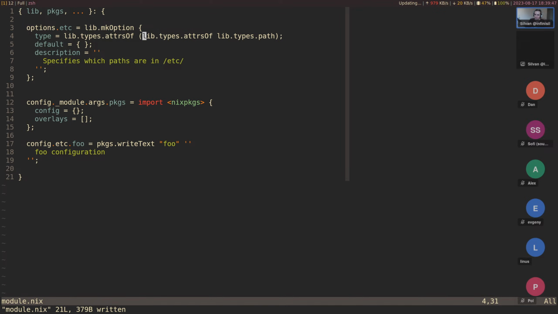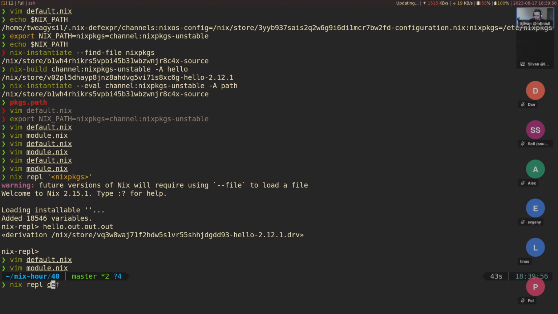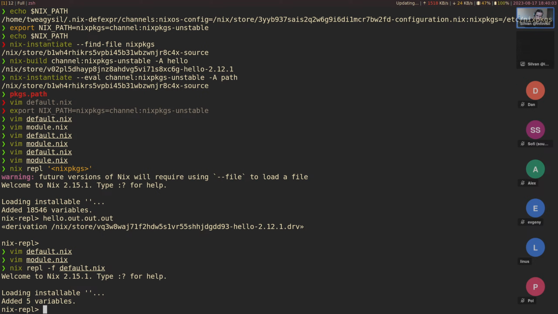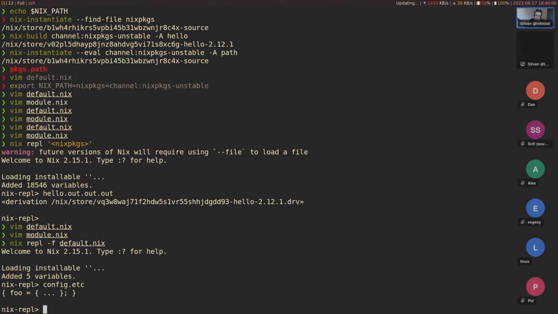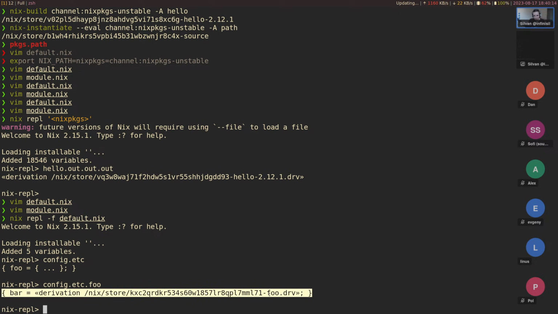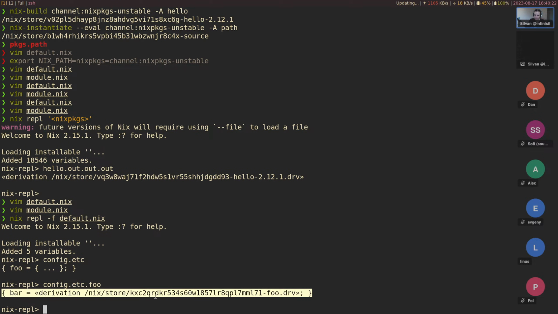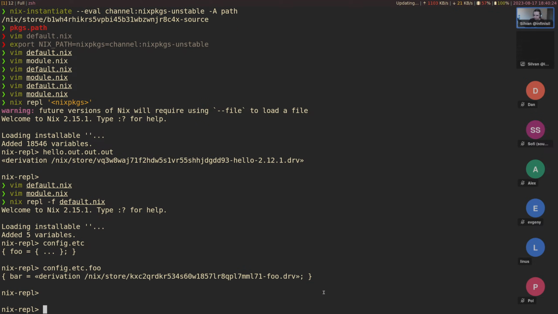If we have a nested attrsOf, then say foo.bar, now it doesn't build anything. It's just because if we were to nix repl this and say config.etc, this is an attribute set that has foo in it, but foo is also an attribute set, but it's not a derivation itself. So nix-instantiate does this one level of recursion into here, and it would have built this foo value if it was a derivation, but that's not the case.